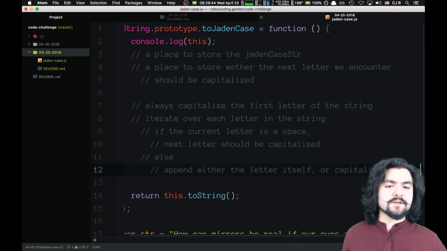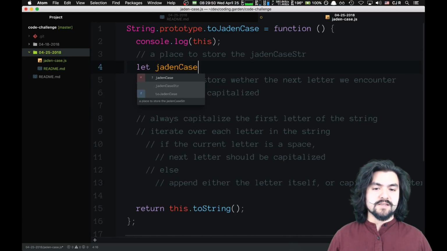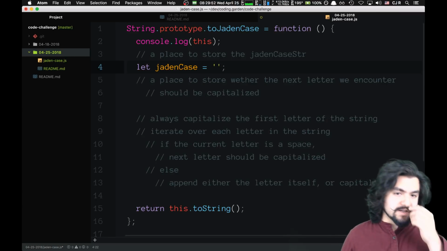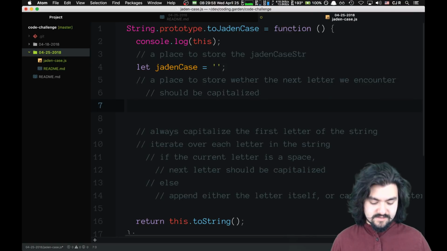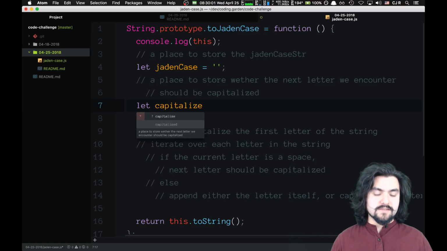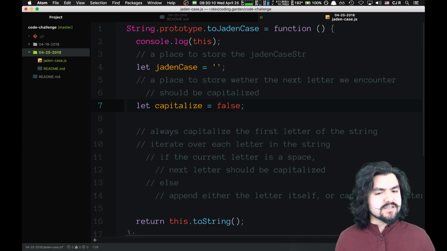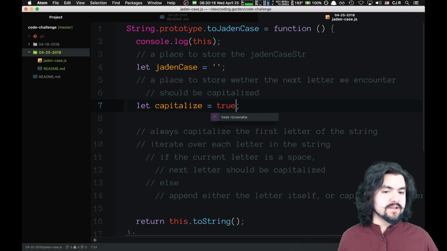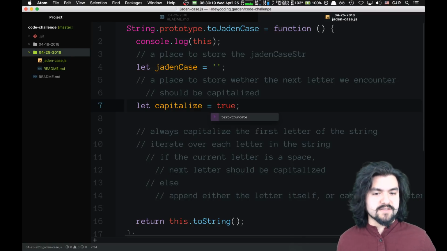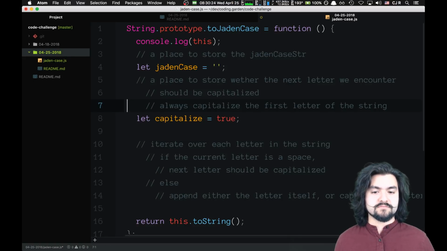Okay, let's turn this into code. So first, a place to store the jaden-case string. So let's just create a variable. Let's call this jaden-case. And we're going to initialize this to just the empty string. So it starts off with nothing. And then a place to store whether the next letter we encounter should be capitalized. So let's say let capitalize, and we'll initialize that to false, because initially we'll be encountering the first word. Actually, if we initialize this to true, then the very first letter we encounter, we will just capitalize it, because that's the first letter of the sentence. Okay, so let's initialize that to true. And now we're essentially always capitalizing the first letter of the string.